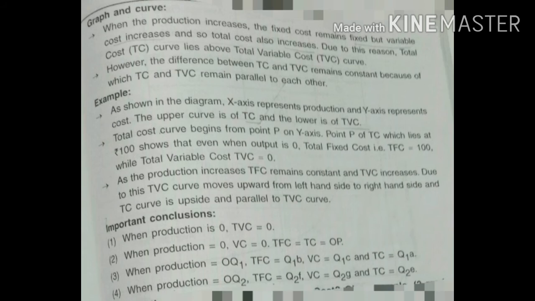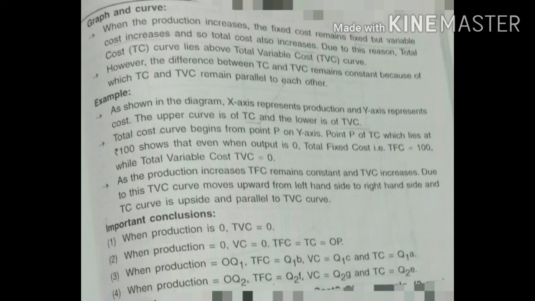The total cost curve begins from point P on the y-axis. Point P of TC, which lies at ₹100, shows that even when output is 0, total fixed cost is 100, whereas total variable cost is 0. As the production increases, TFC remains constant and TVC increases.